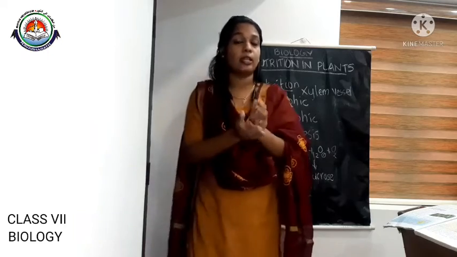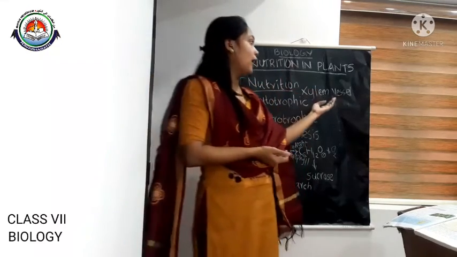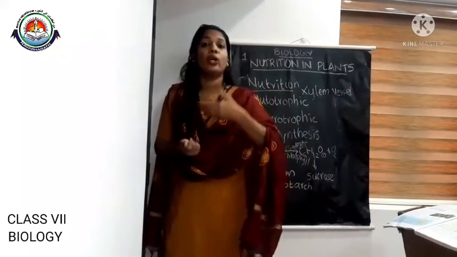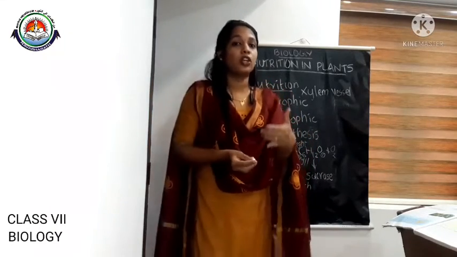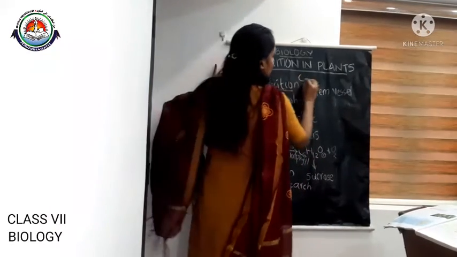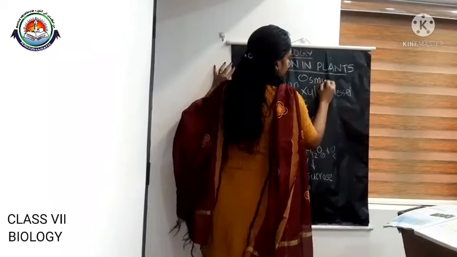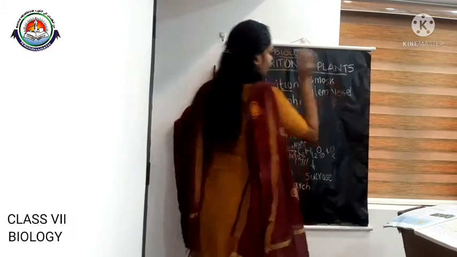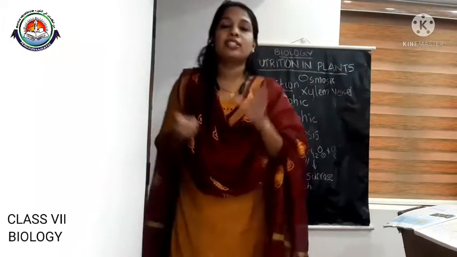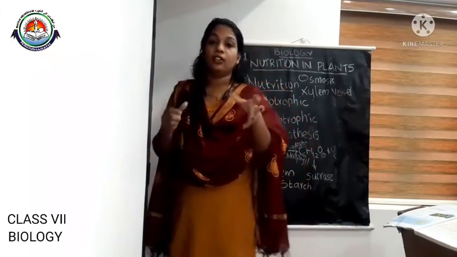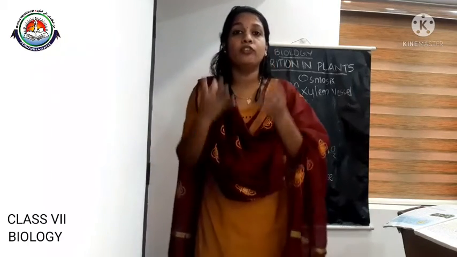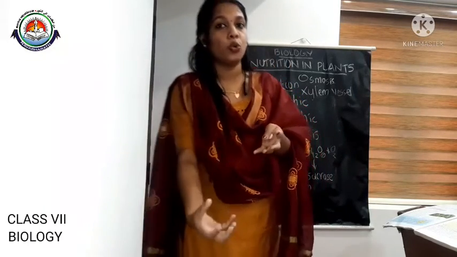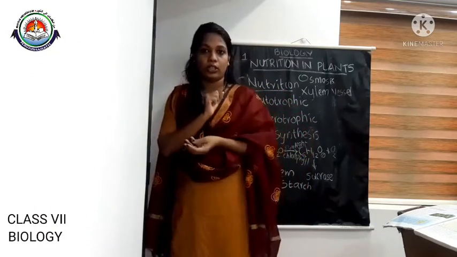The absorption of water and minerals by the roots occurs with the help of a process called osmosis. Osmosis occurs in the roots of a plant, which means the movement of water molecules from the soil to the roots occurs.